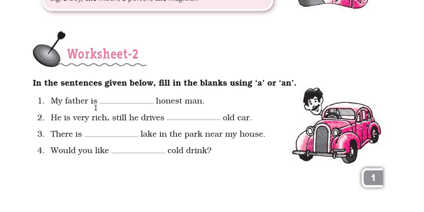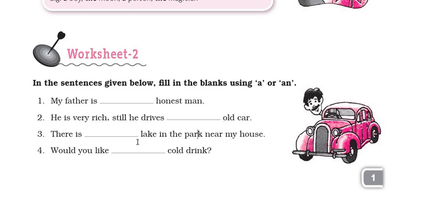My father is an honest man. So now honest has a vowel sound. So what we will put before it? An. He is very rich, still he drives an old car. Now old, vowel letter and vowel sound. So we will put an before it.